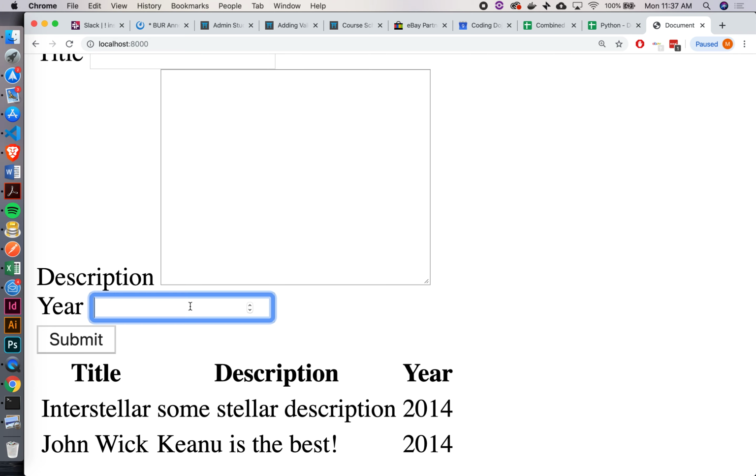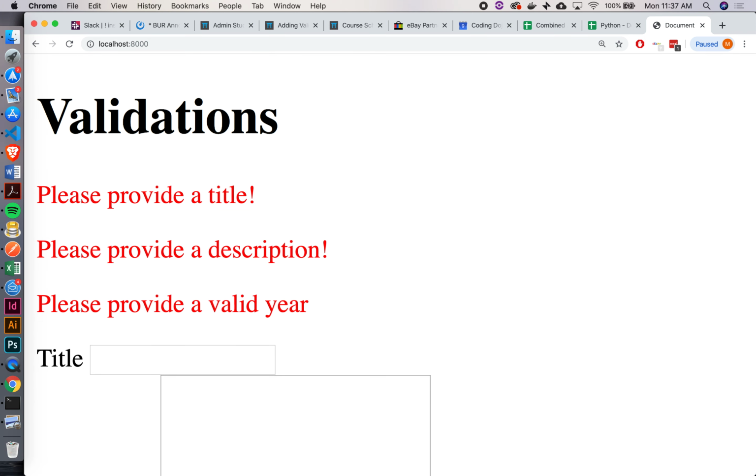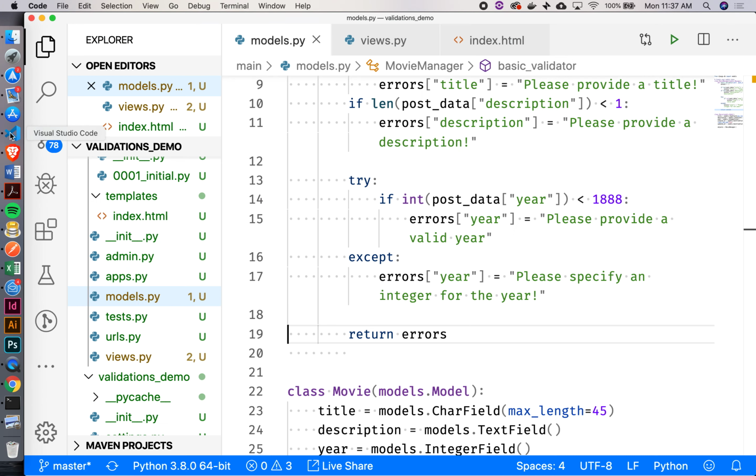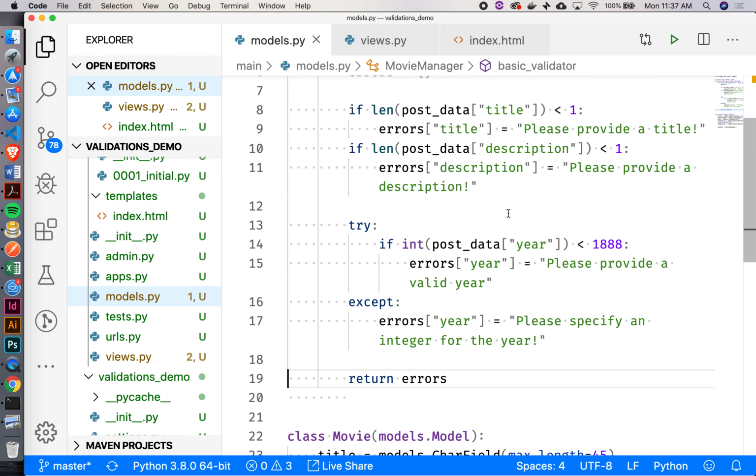So if we go 1,000, please provide a valid year. Now the other thing that we could do, because I think you were saying before, let's make sure they don't enter something that's beyond what our current year is or something like that. So we can add a or, right?